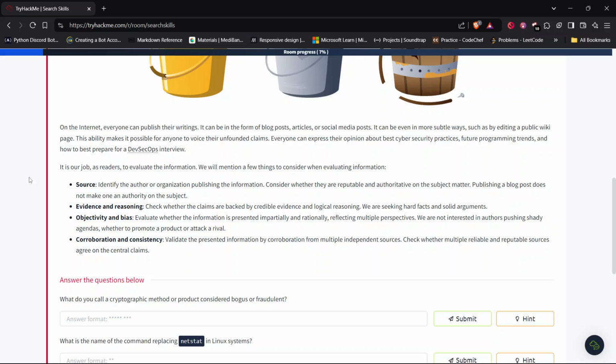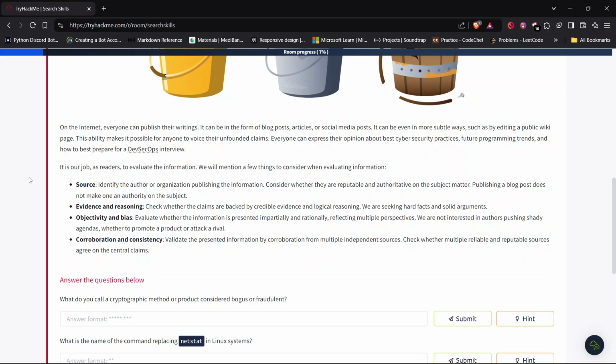Everyone can express their opinion about best cybersecurity practices, future programming trends, and how to best prepare for a DevSecOps interview, for example. It is our job as readers to evaluate the information, to evaluate whether it is true or false. We will mention a few things to consider when evaluating information.